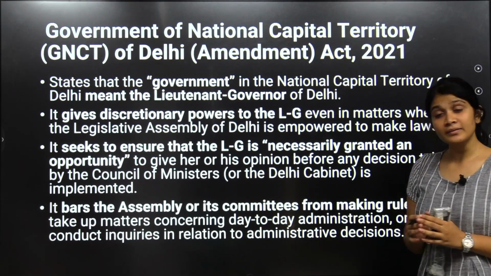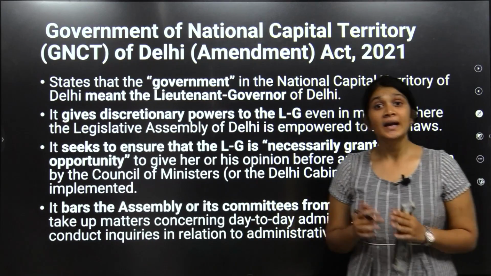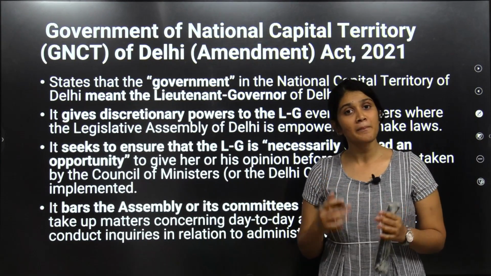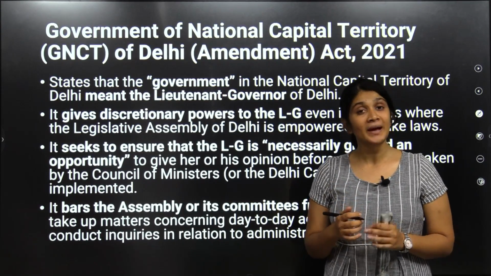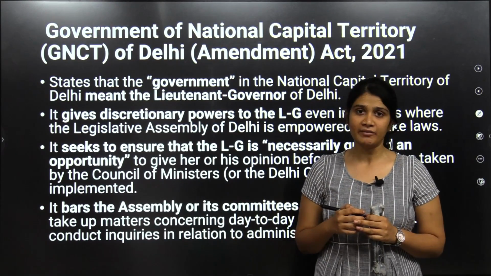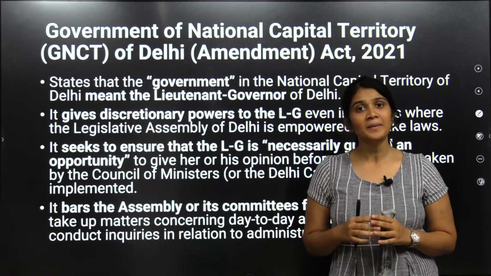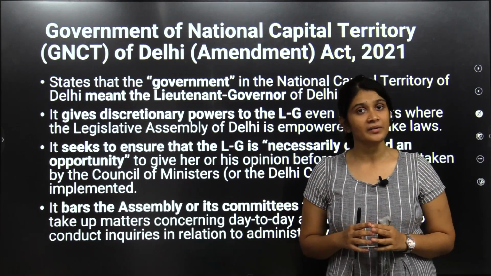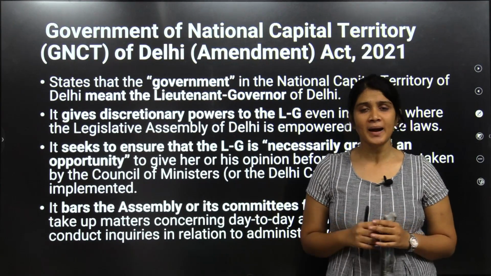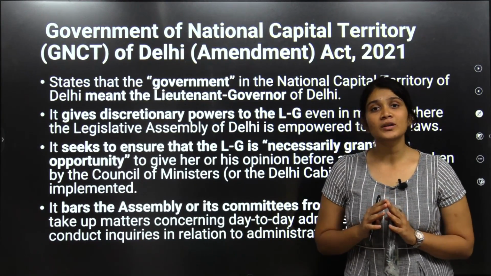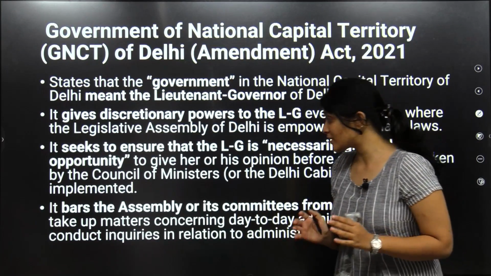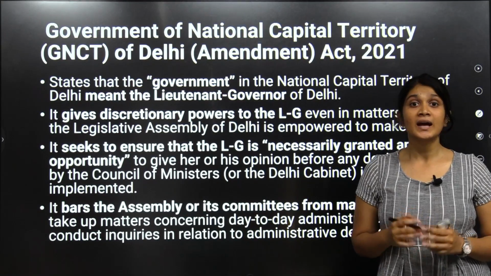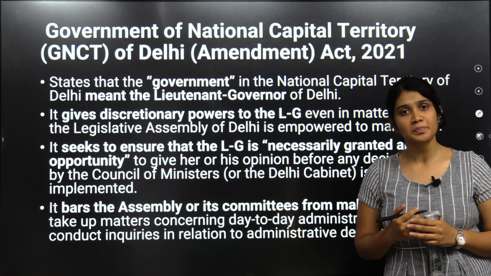Now, the second amendment is that it also gives discretionary powers to Lieutenant Governors even in matters which need to be taken by the Legislative Assembly of the Delhi government. Third, it made it mandatory for the Assembly to take the advice of the Lieutenant Governor. Before, it was not mandatory. Now, the fourth amendment is that it restricts the Assembly or its committees from talking about the day-to-day affairs. It only gives the Lieutenant Governor those powers.